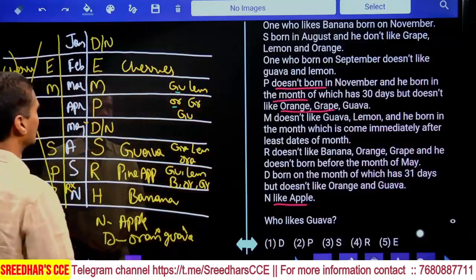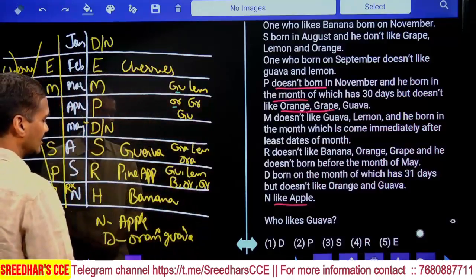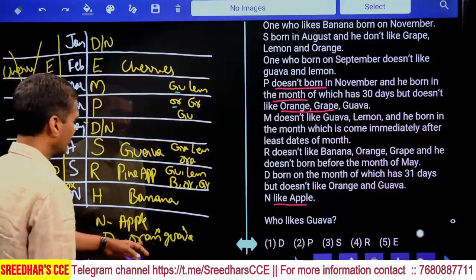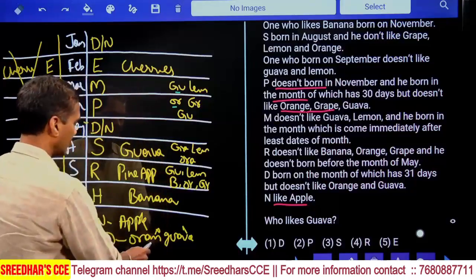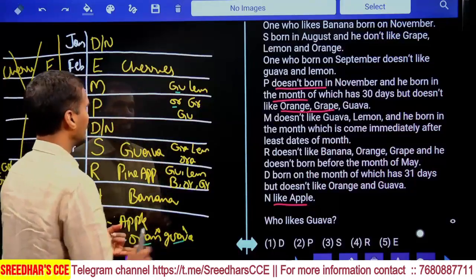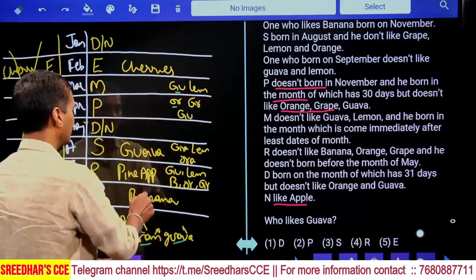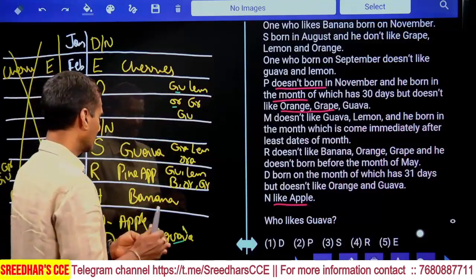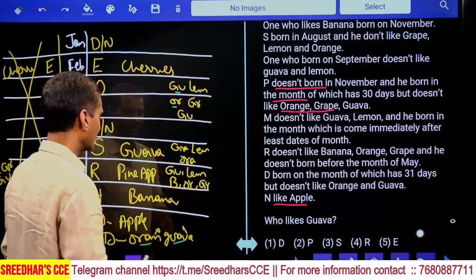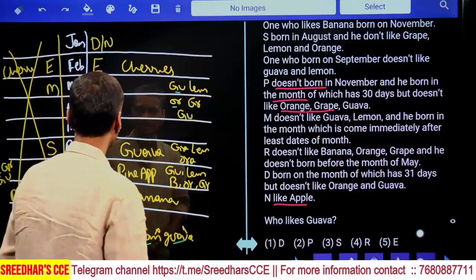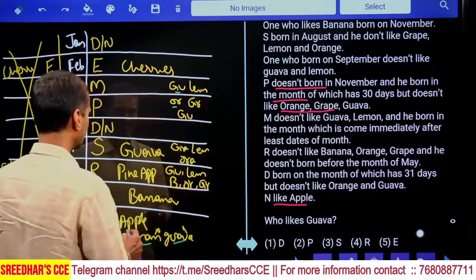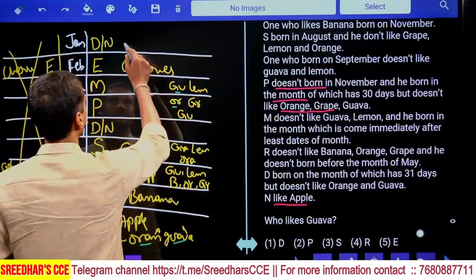Then this D must like which one? Tell me what else D can like. Now D cannot be orange, cannot be guava. Now let's look at D. D is not orange, not guava, 2 fruits are done. Cherry, guava, pineapple, banana, 4 are done. And all together 6 were done. Apart from these 6, what is left for us? Apple. Apple is also ruled out. Hence this D must like grapes.